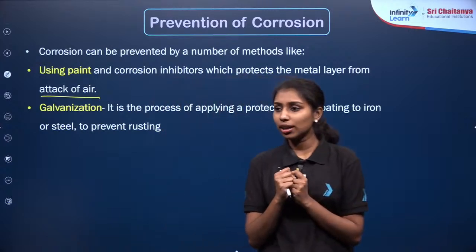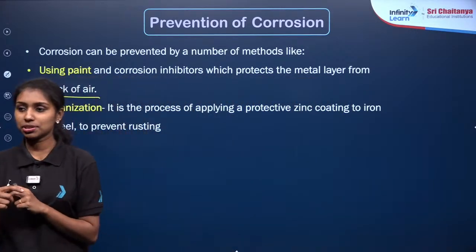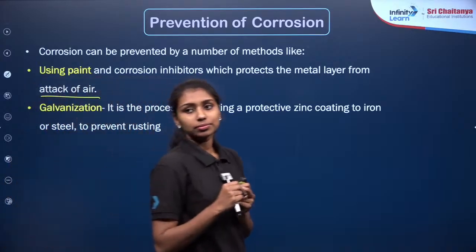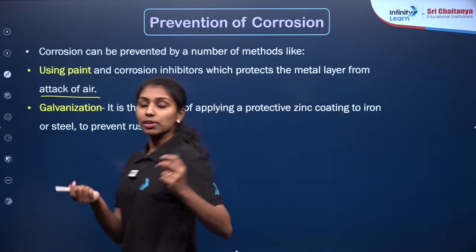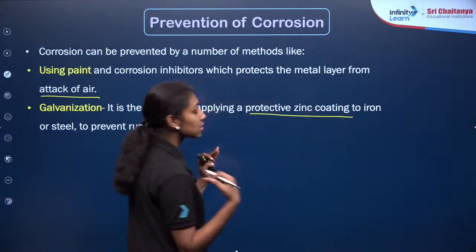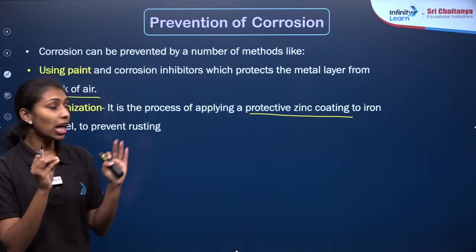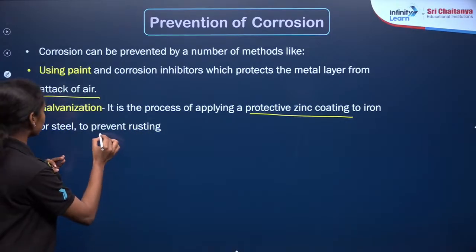So what we are doing is applying a protective zinc coating over the iron so that it does not react with the oxygen or moisture from the air, in order to prevent rusting.